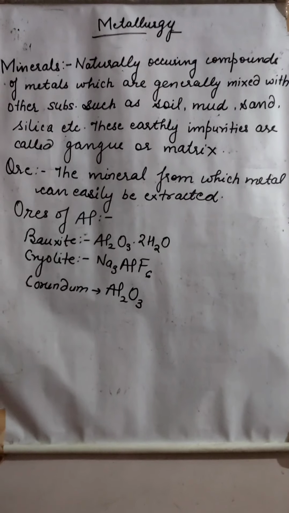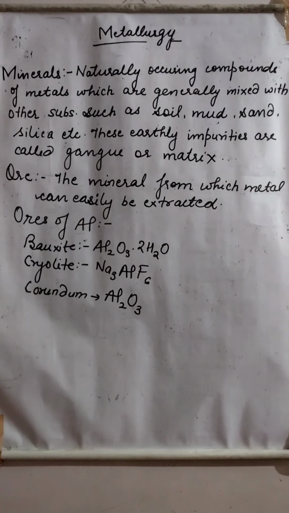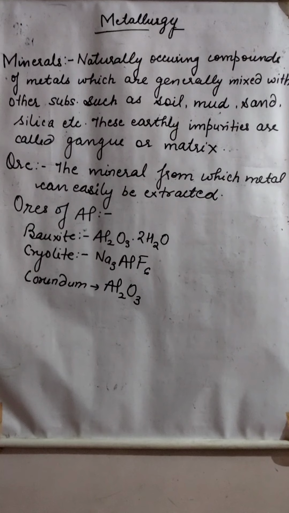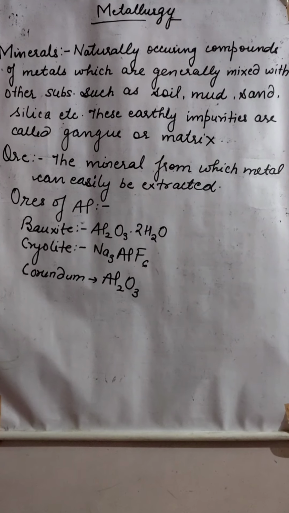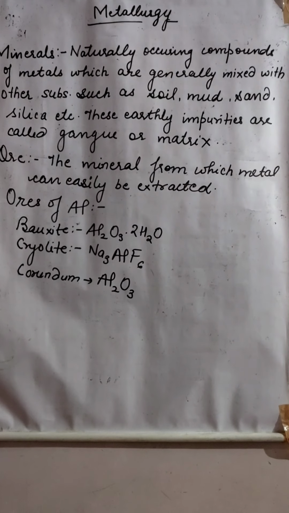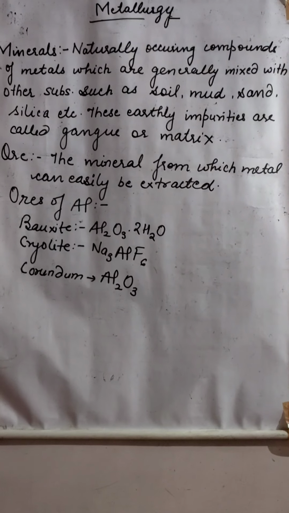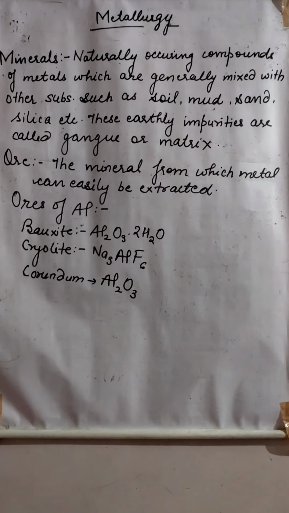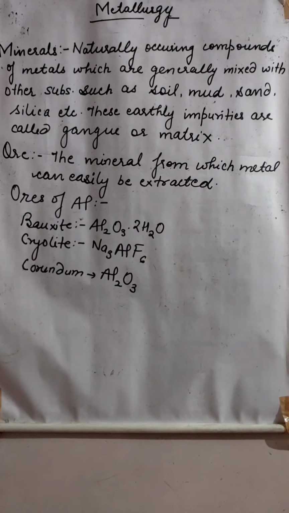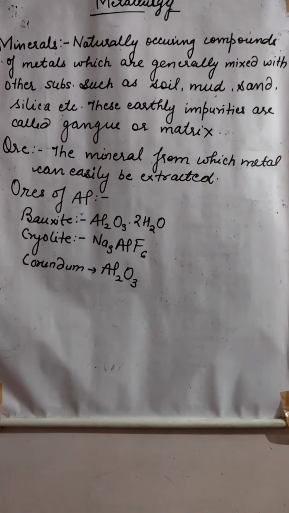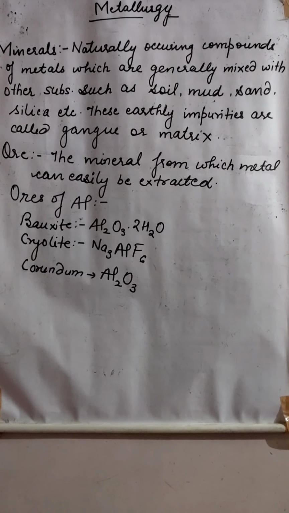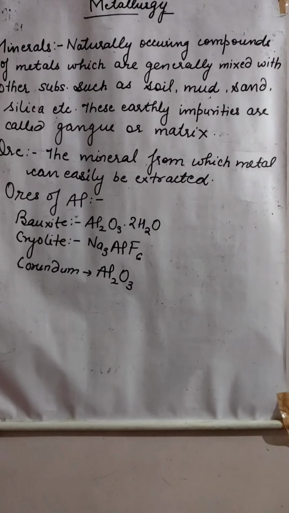Now, what is the definition of mineral and ore? That is there in your course. Only the definition of mineral and ore. So what is a mineral? The naturally occurring compound of metal which is generally mixed with other substances like soil, mud, sand, silica, limestone, twigs.